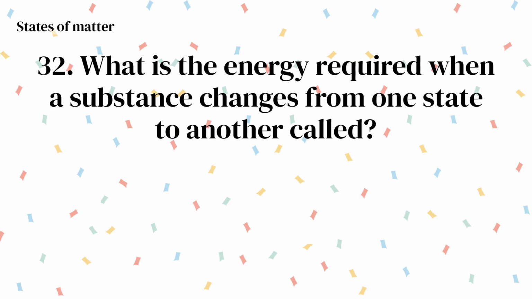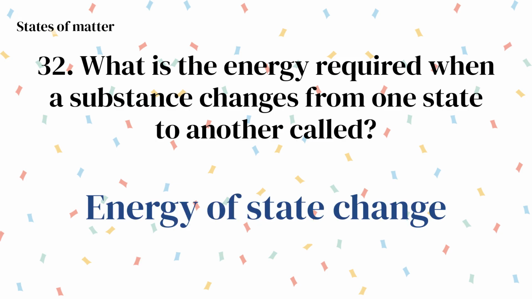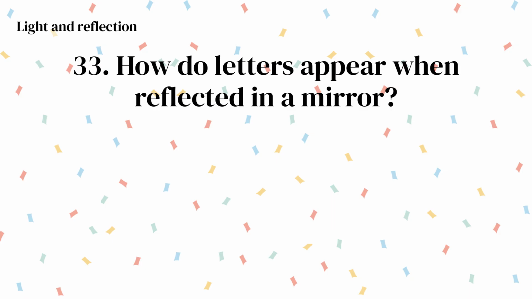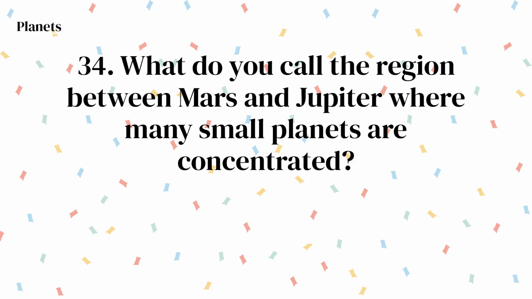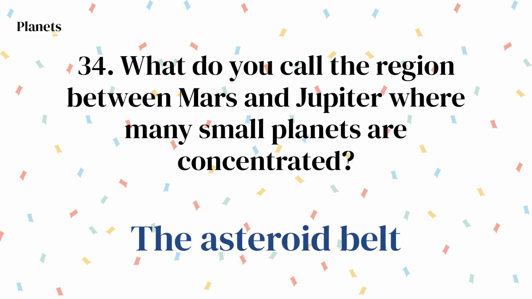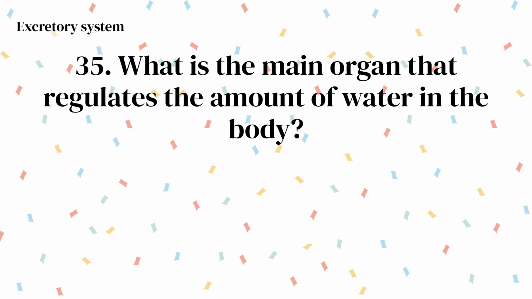Volcanic rock. What is the energy required when a substance changes from one state to another called? Energy of state change. How do letters appear when reflected in a mirror? They appear reversed left to right. What do you call the region between Mars and Jupiter where many small planets are concentrated? The asteroid belt. What is the main organ that regulates the amount of water in the body?